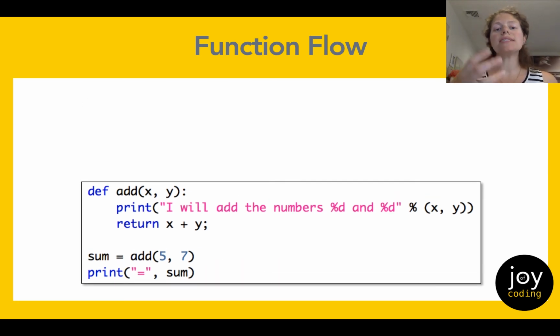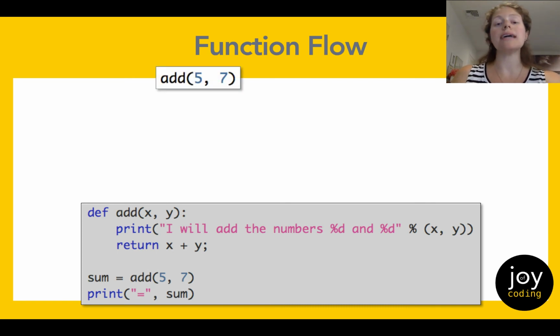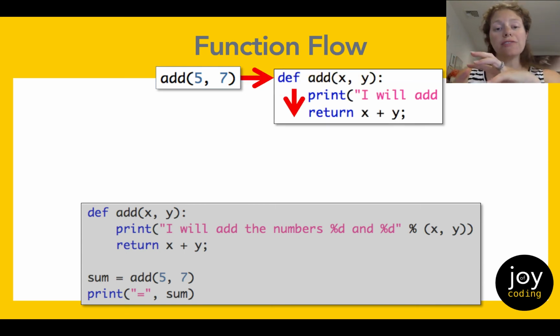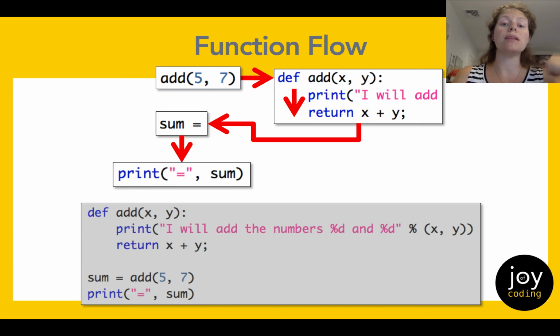So what I'd like to do is summarize all of these different components and the flow that we saw. So first we started with our call to add 5, 7, which was then passed to our function definition. And so those variables, x and y, get the values 5 and 7. We printed, we returned x plus y, and then we assigned that result to our sum. And finally, we then printed it.